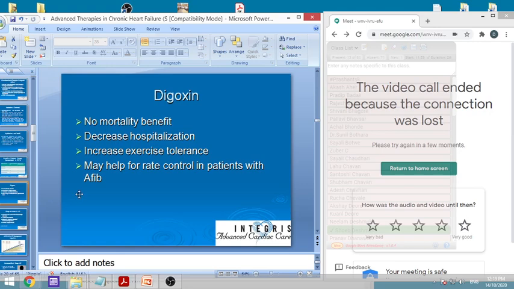Digoxin shows no mortality benefit. It decreases hospitalization. However, it increases exercise tolerance, and it may help with rate control in patients with atrial fibrillation simultaneously.